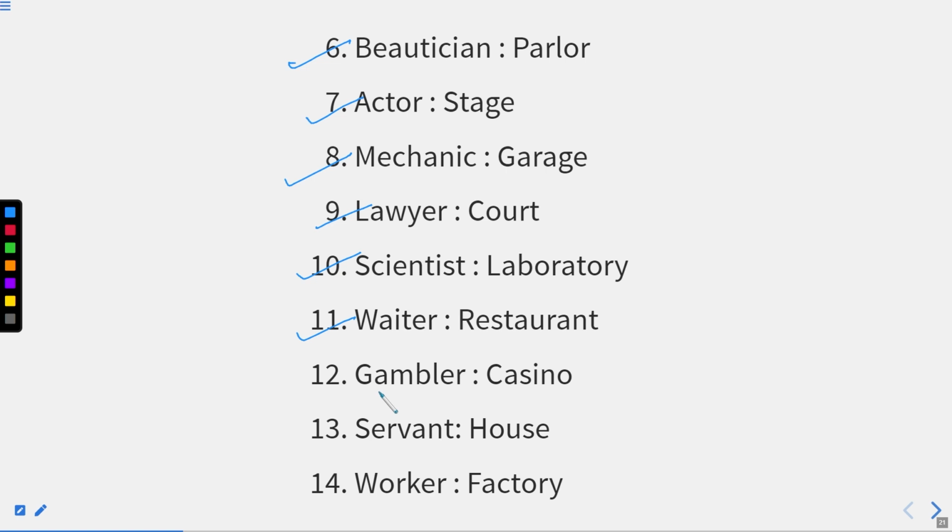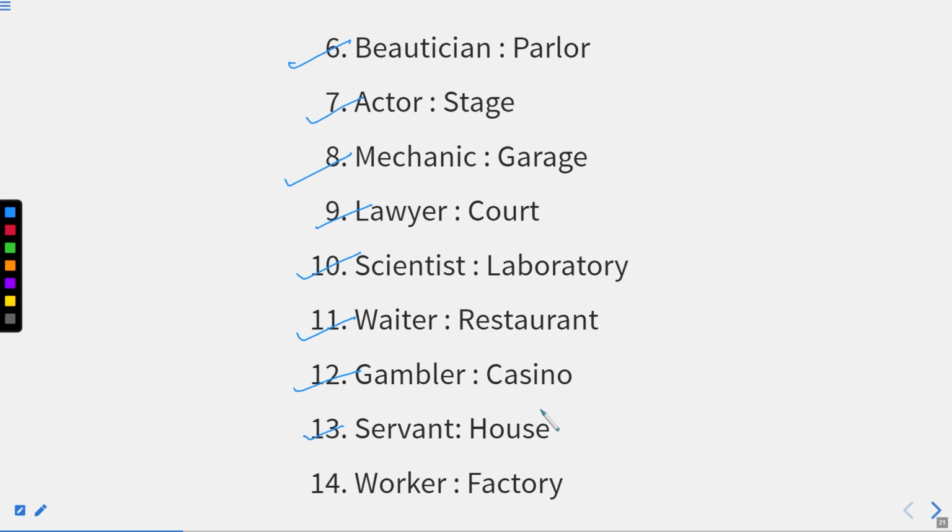Now, gamblers, you know, casinos where people are playing multiple games by using money. So they are gamblers playing in casinos. Servant, here is a kind of tricky question.